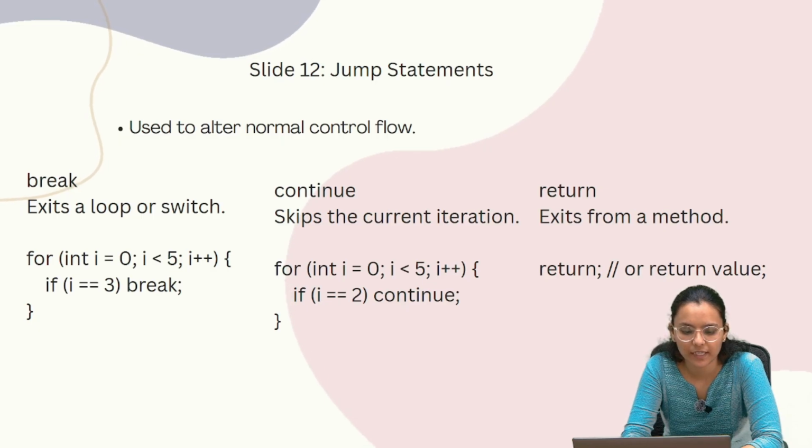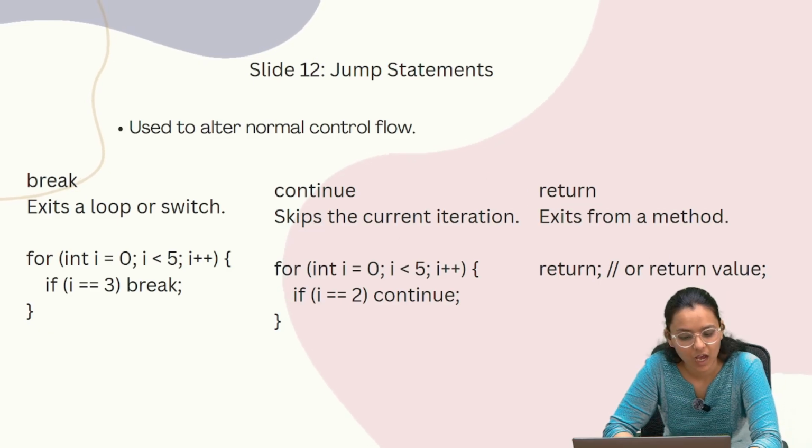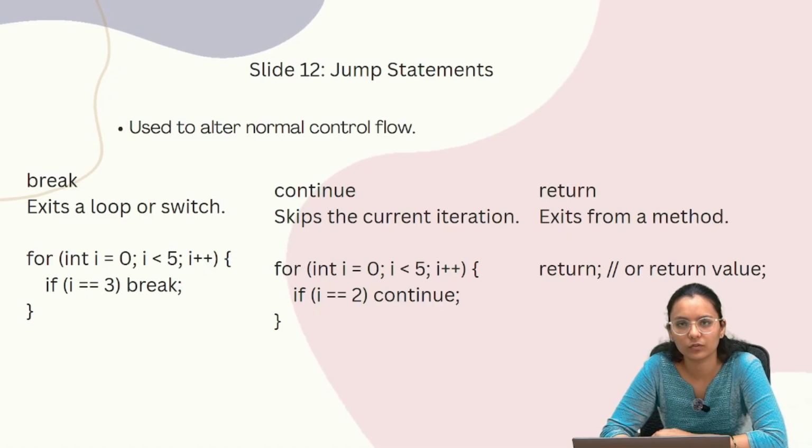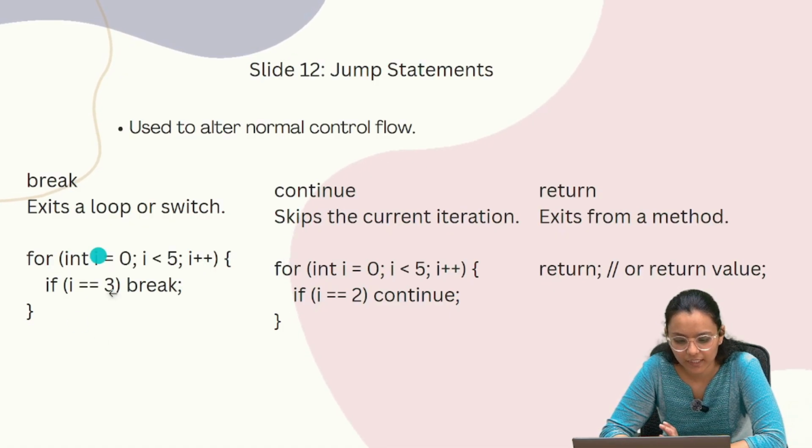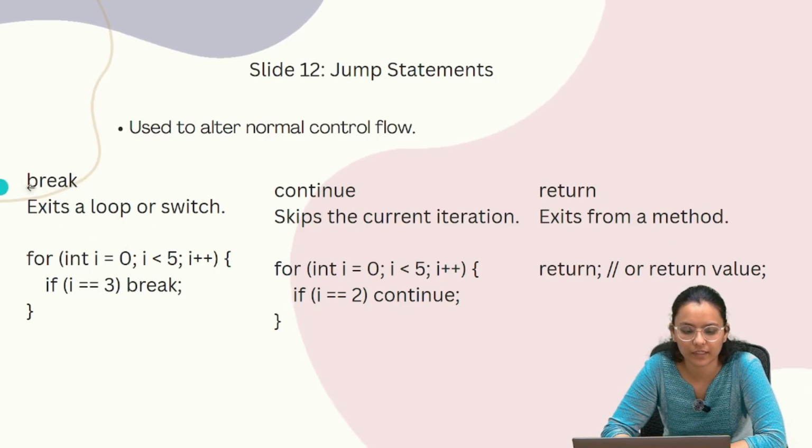Here is an example: for int i equals 0, i is less than 5, i++. After that, here we give the condition that when i equals 3, the loop immediately breaks or stops, and the output is printed like 0, 1, 2. The use case for break is when you want to stop the loop early based on a condition. At that time we use the break keyword.